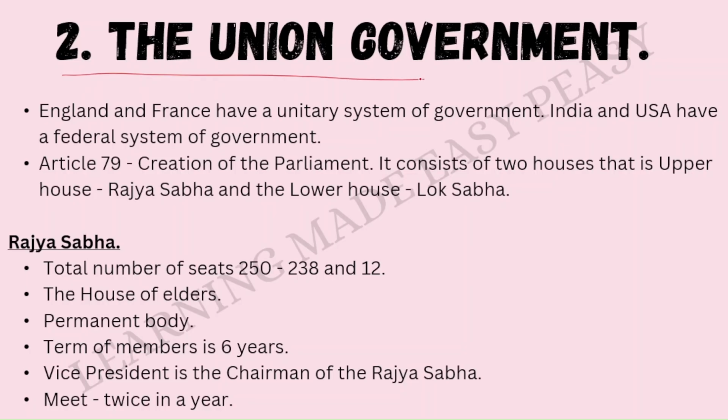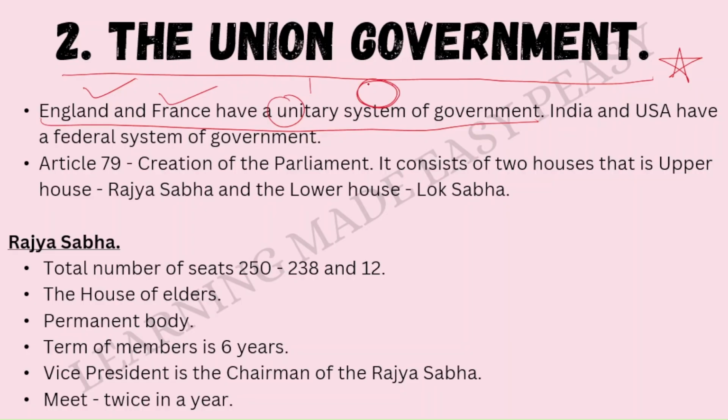The second lesson in this textbook is the union government, which is very important in itself. So please pay attention. England and France have a unitary system of government. Uni means one. So they have just one government ruling the whole country. Every nook and corner of the country, every part of the country, is ruled by only one government in England and France. Whereas India and USA have a federal system of government, which means what? That there is not one government, there are more than one government.